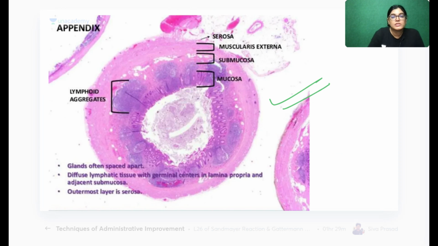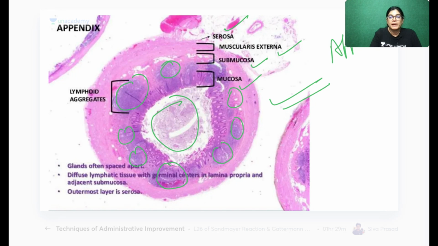See here, all the layers of the appendix have been shown from inside to outside. Mucosa, submucosa, muscularis, and serosa are there. Lumen is seen, and lymphatic aggregation. What is this? These are all lymphatic aggregations with germinal centers. So this is a slide of appendix. Got it? Let's move on to the next MCQ, everyone.